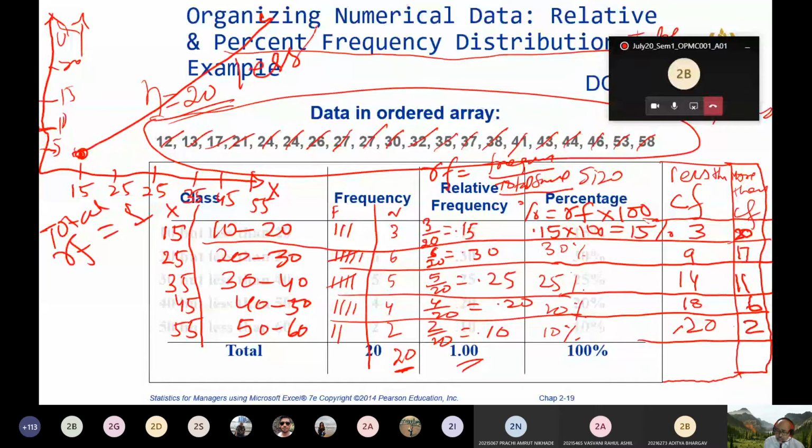And if you plot the more than cumulative graph, you will get a line like this. And there you will get an intersection point. Both the less than cumulative frequency and more than cumulative frequency will intersect at a particular junction. That particular junction you have to identify and draw a line to the x-axis and find out where it is intersecting, and the point where it is intersecting on the x-axis, that point is called central tendency.